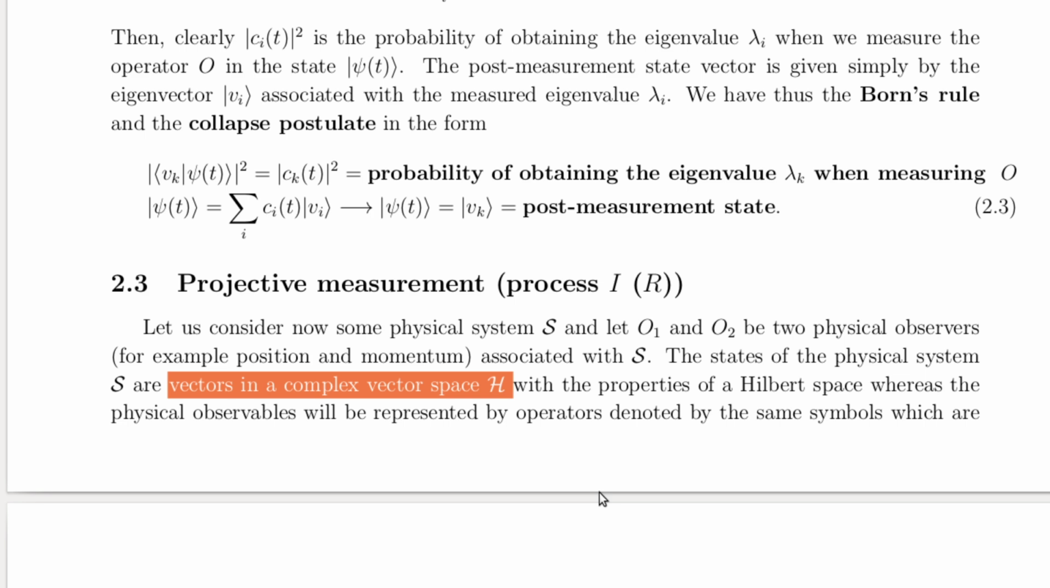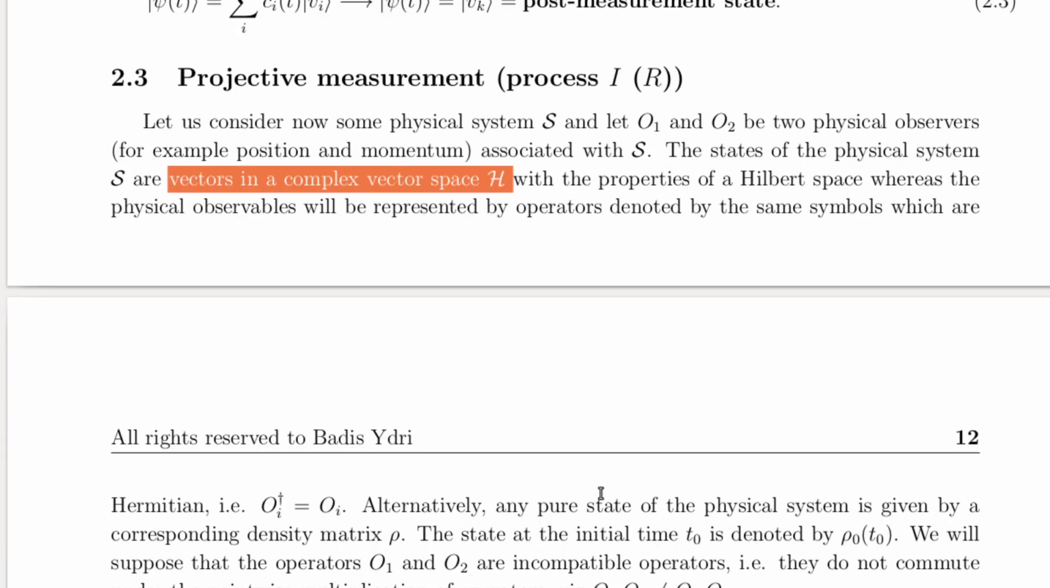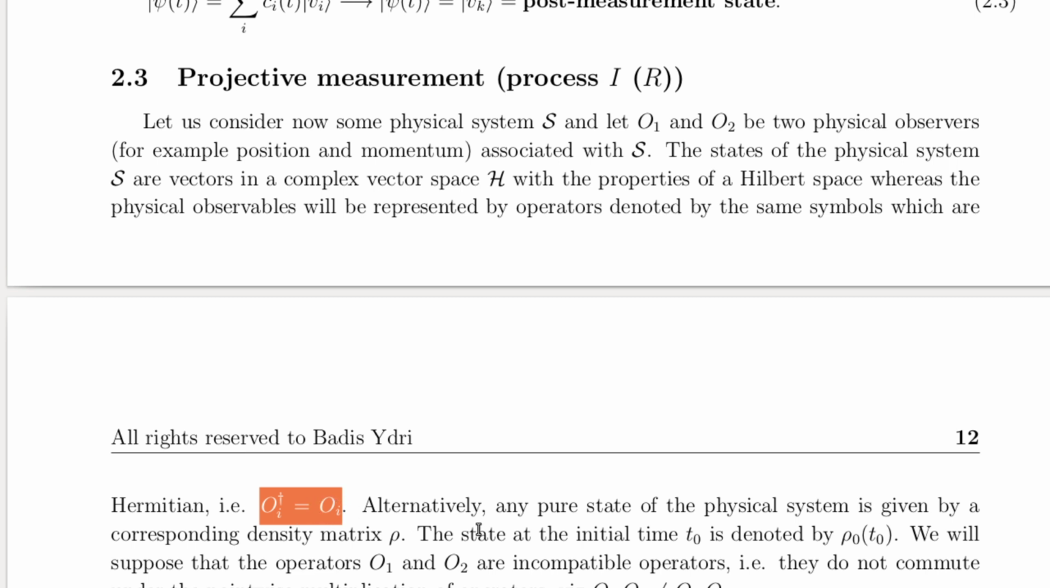Now, within this system, we may want to measure physical observables, such as position or momentum. These observables are represented by Hermitian operators acting in the Hilbert space. A key property of Hermitian operators is that their eigenvalues, the possible outcomes of a measurement, are real numbers, which makes them suitable for representing measurable quantities.